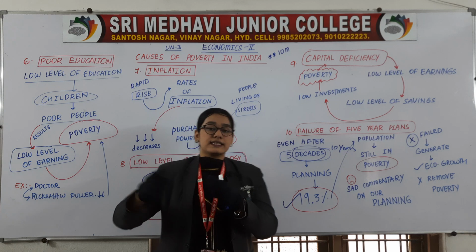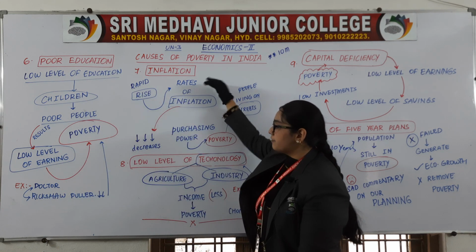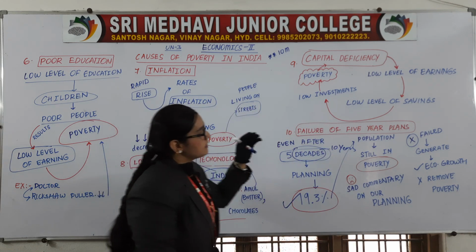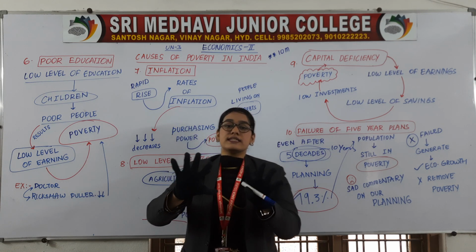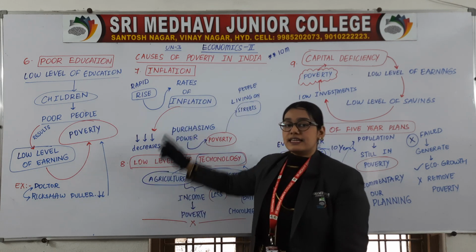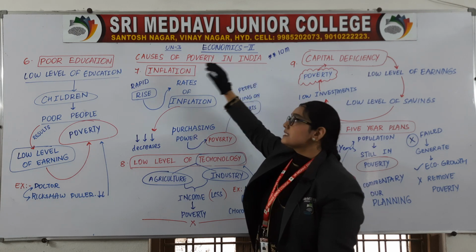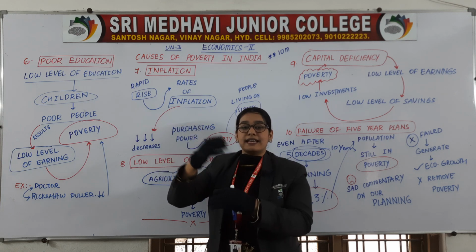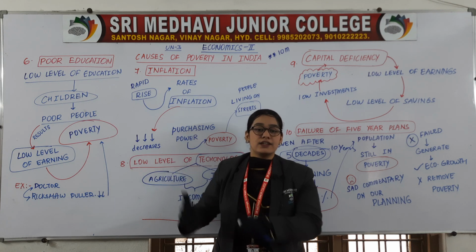Already 5 points were discussed. What are the 6 to 10? Let us recall it. Poor education, inflation, low level of technology, capital deficiency and failure of 5-year plans. So all these 10 causes of poverty are responsible for the reason why India is still developing, the reason why India is still in poverty. So whenever someone asks you why India is in poverty, you can mention the following 10 causes.